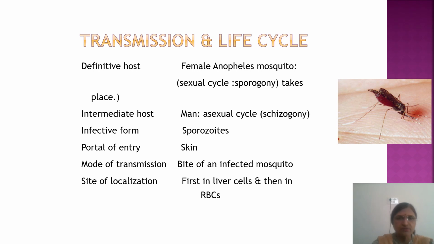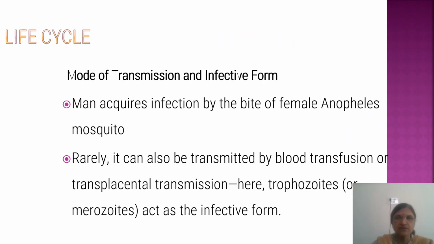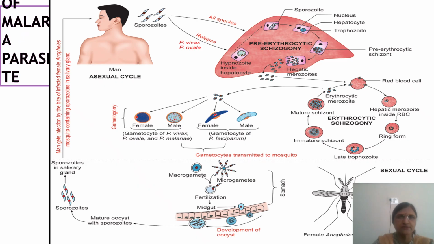Mode of transmission is the bite of the infected mosquito, and the site is first the liver cells and then the RBCs. Rarely it can be through blood transfusion or transplacental transmission. In that case the infective forms are trophozoites or merozoites.